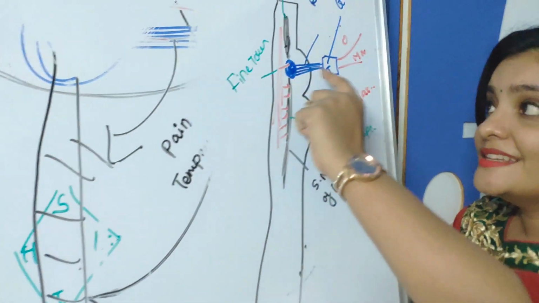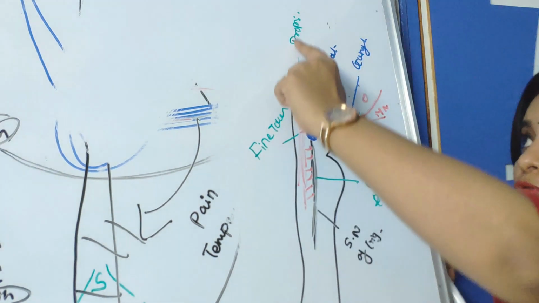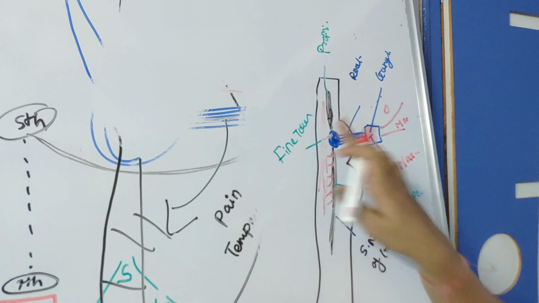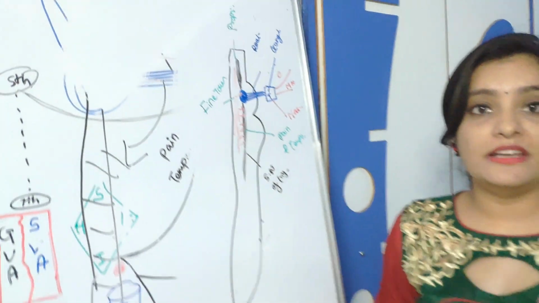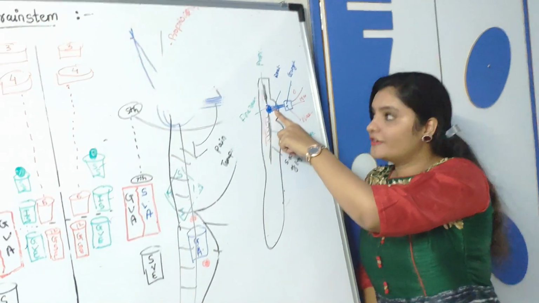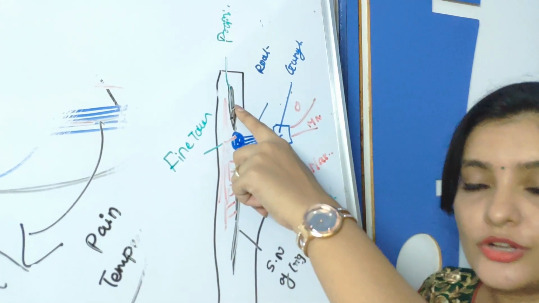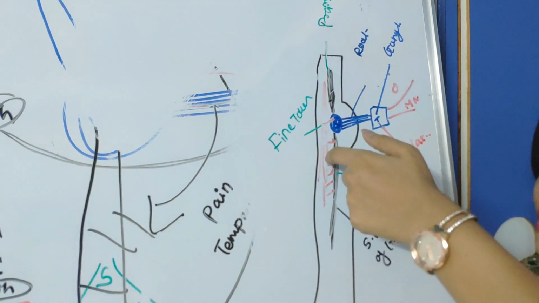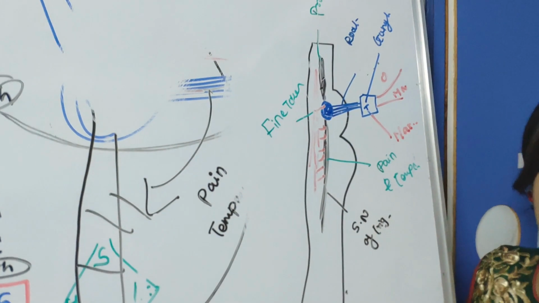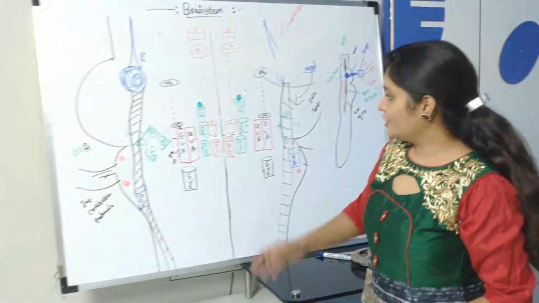Okay, this tract carries all this sensation, pain, temperature, fine touch and proprioception to the higher center. This tract, which is passing from here, is also called the trigeminal tract. So we have seen the trigeminal ganglion, sensory root of trigeminal, pontine nuclei of trigeminal, mesencephalic nuclei of trigeminal, spinal nucleus of trigeminal, and the tract which carries all this sensation to the higher center is called the trigeminal tract. So guys, this is all about the sensory nuclei.